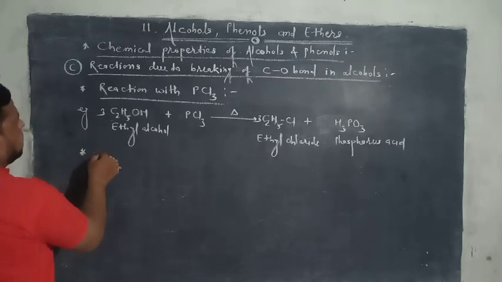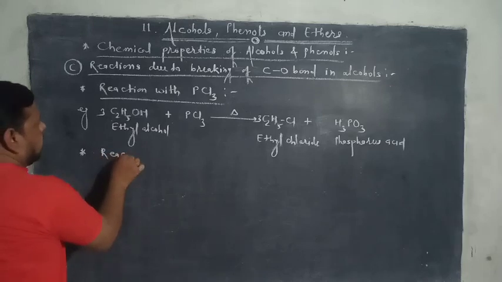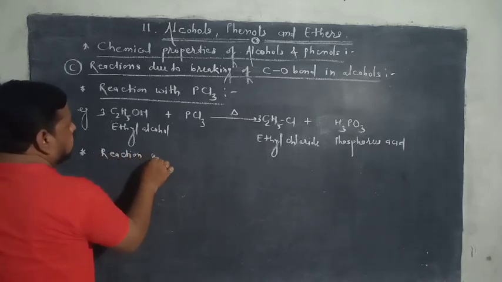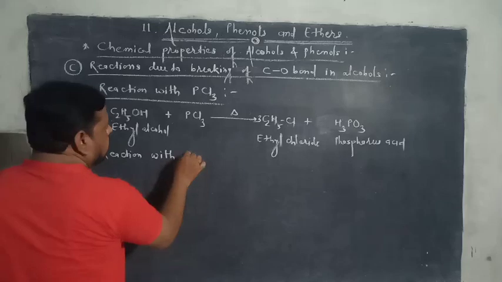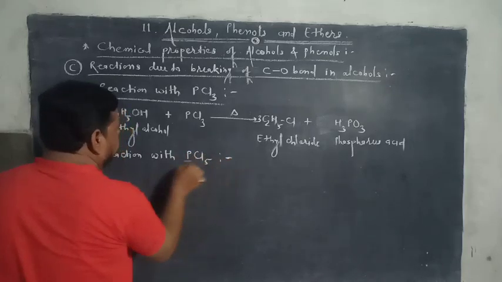Next, reaction with phosphorus pentachloride.